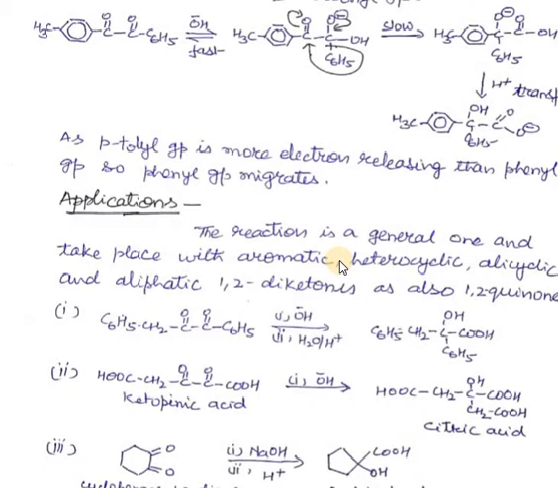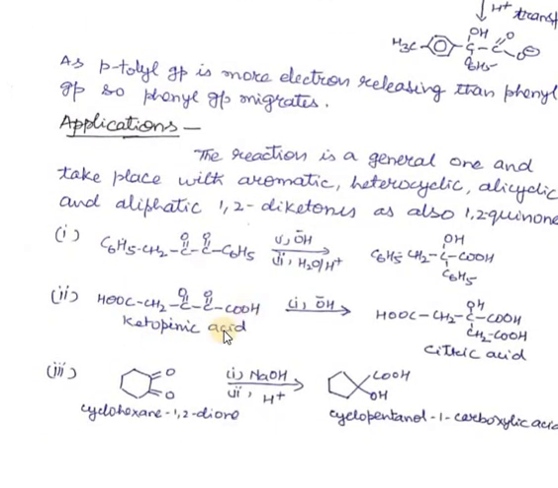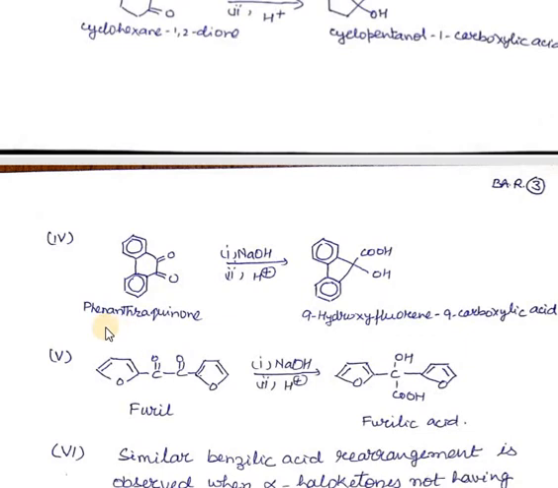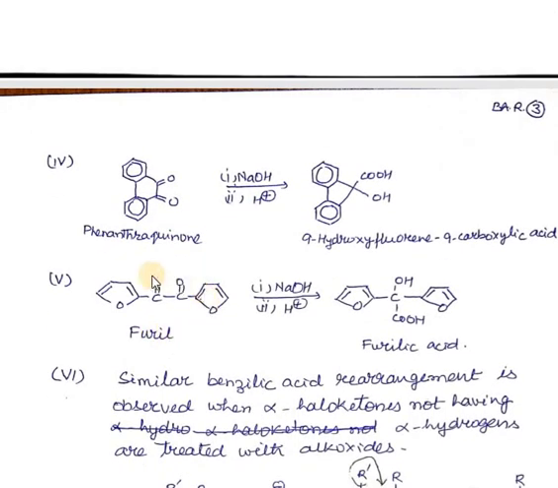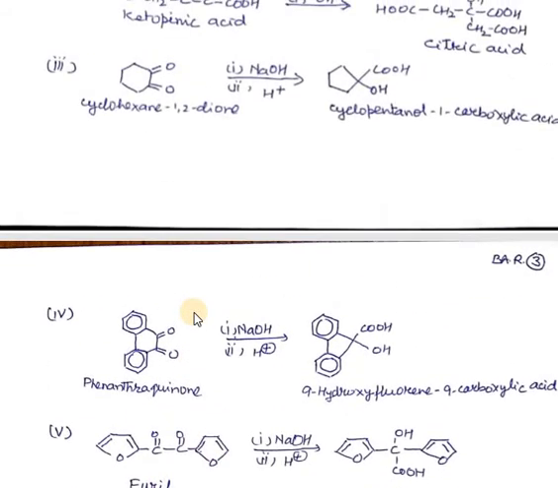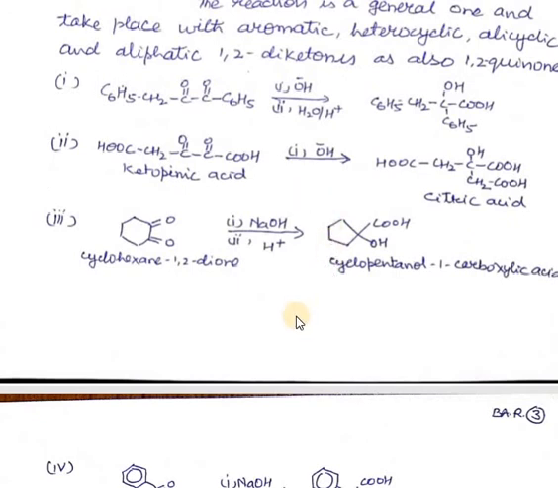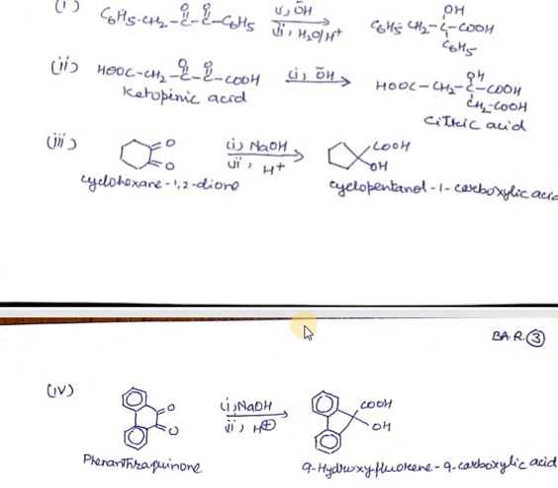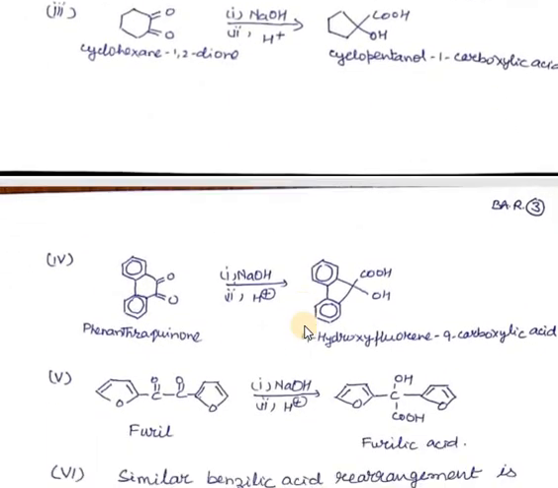Here, the example I have taken is a phenylalkyl diketone, this is purely aliphatic, and here is an example of a 1,2-quinone, and this again a 1,2-quinone, phenanthraquinone, and this is furyl, heterocyclic. Here we have seen an example of a heterocyclic diketone. Students can try to write the mechanism of these five reactions, just to understand the rearrangement.